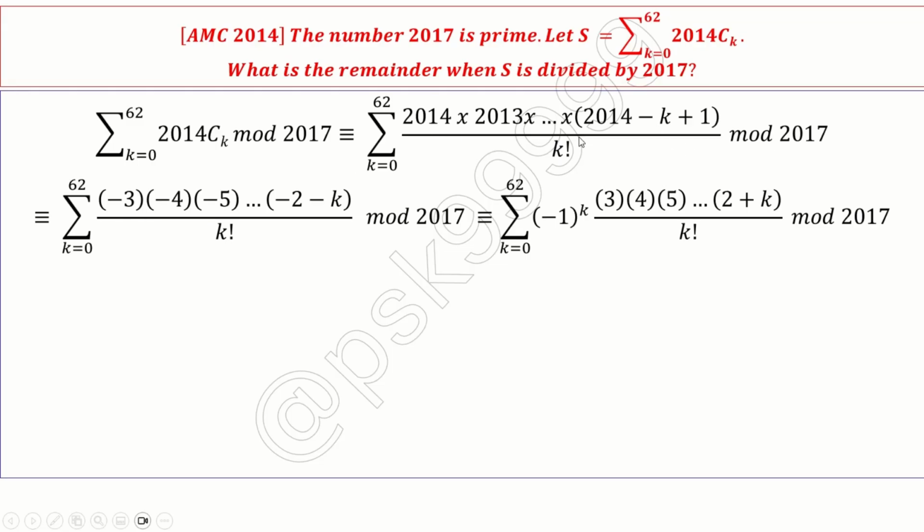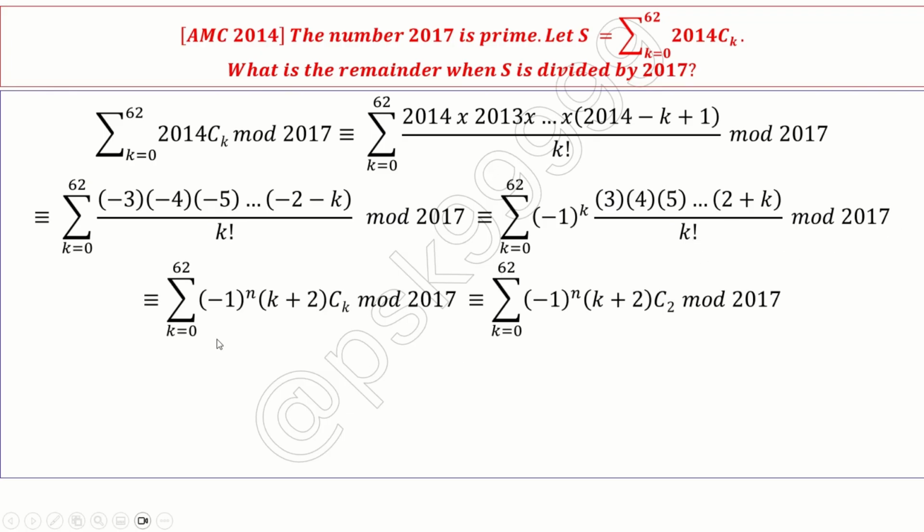Okay, the remainder of 2014 modulo 2017 is minus 3. Next is minus 4, minus 5, up to minus 2 minus k, divided by k factorial, modulo 2017. This is again congruent to, if I take minus common, minus 1 whole power k, then I am left with 3 into 4 into 5 up to 2 plus k divided by k factorial modulo 2017. Okay. Now it is very simple.